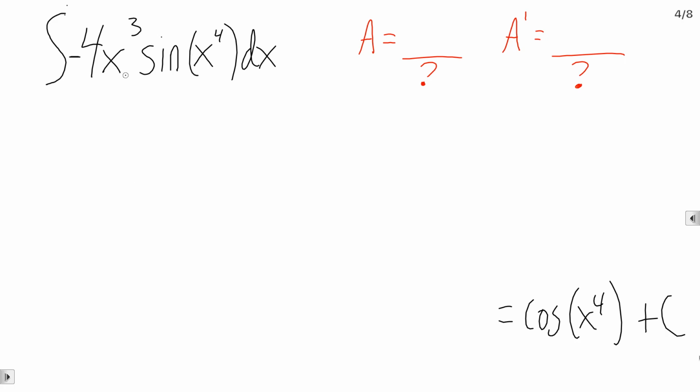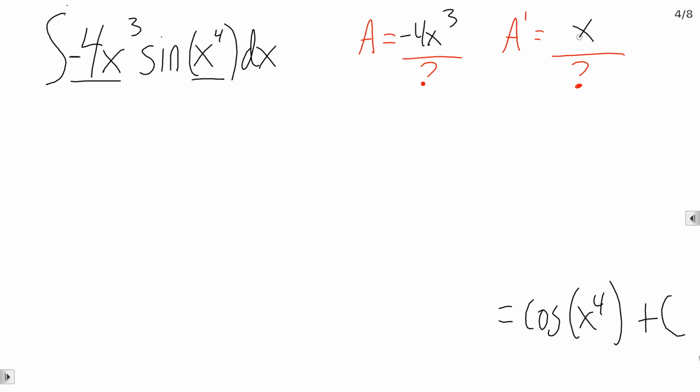First thing we're going to do is look at this problem and talk about these two blanks, a and a prime. These are kind of the clues that this is u substitution to begin with. In other words, when you look at an integral, you need to think, what technique am I going to use? The decision to use u substitution comes from looking at individual factors and deciding, do these factors have an a and a prime relationship?